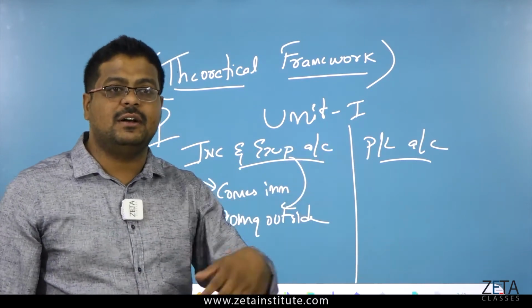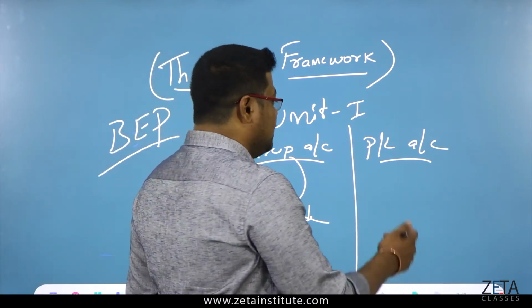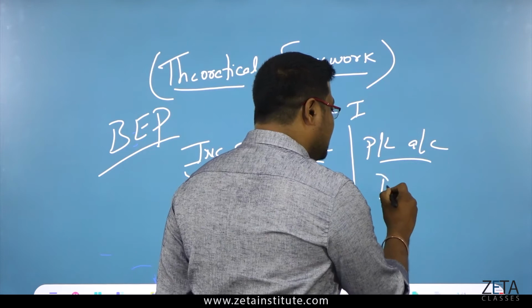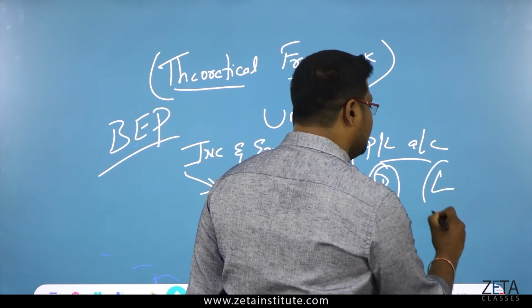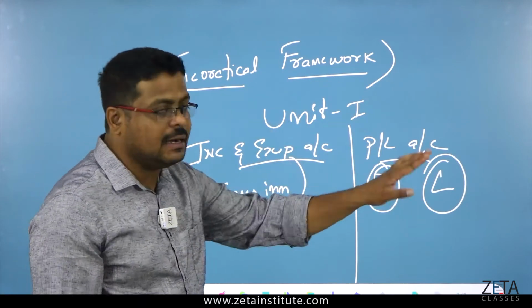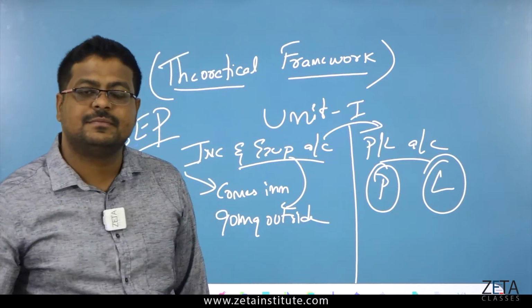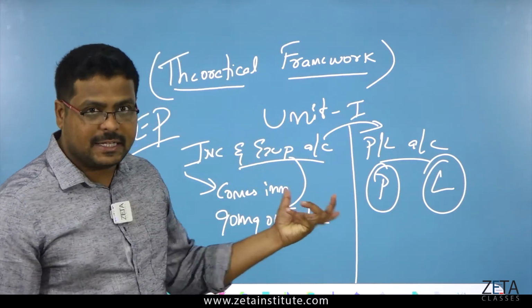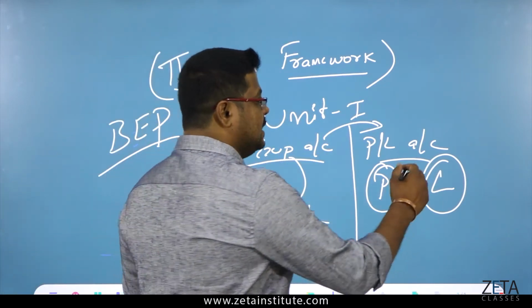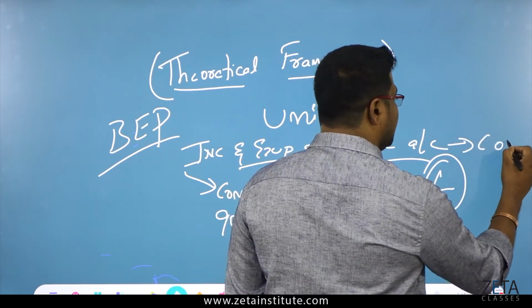Next is profit and loss account. What do you mean by profit and loss account? The name itself is telling you whether your company is earning profits or whether your company is earning loss. To make sure of this, we will do the income and expenditure account first. This is the connection. When you do the income and expenditure account, you can ascertain the profit and loss account of a company.